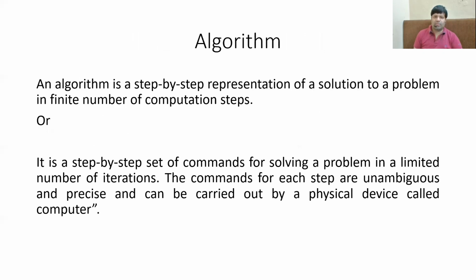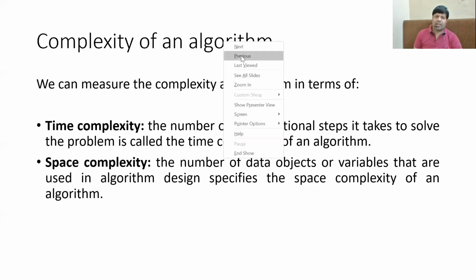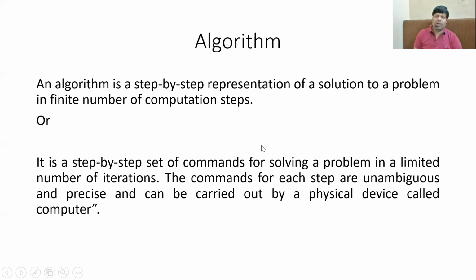Now, what is an algorithm? Basically, you are not writing a program directly in any programming language. Algorithm is independent of any programming language, and it is extremely close or very close to the normal language that two human beings use. So what is basically an algorithm is a step-by-step specification of what the program is expected to do. An algorithm is a step-by-step representation of a solution to a problem in finite number of computation steps.